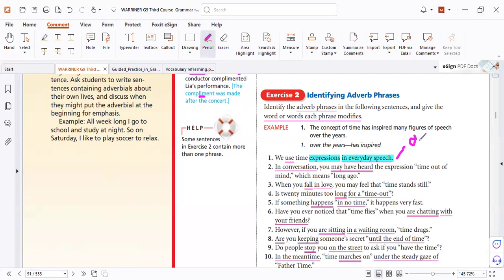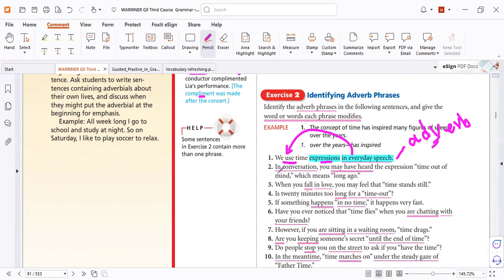Because this is an adverb, and the adverb does not modify a noun. So it modifies the verb. So be careful. An adverb modifies a verb or adjective or adverb, not a noun. So it modifies use. So where do you use time expressions? In everyday speech. So the phrase is in the correct place.